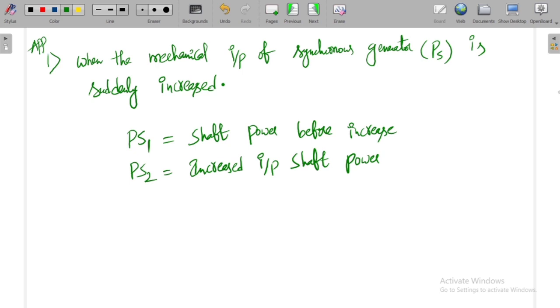In order to understand that, first we need to know what is the shaft power before the disturbance and what is the shaft power after. This is the increased shaft power.